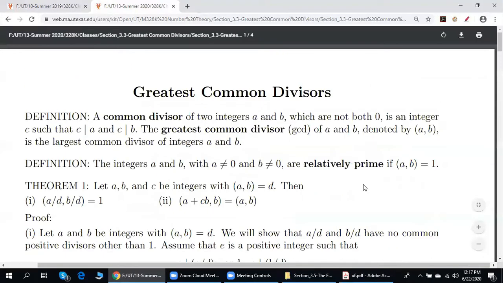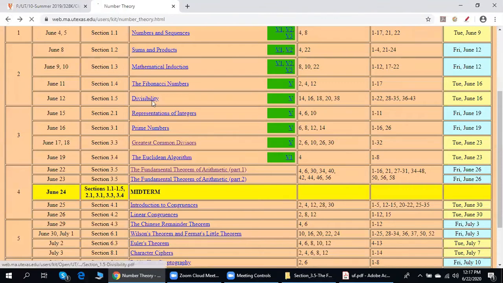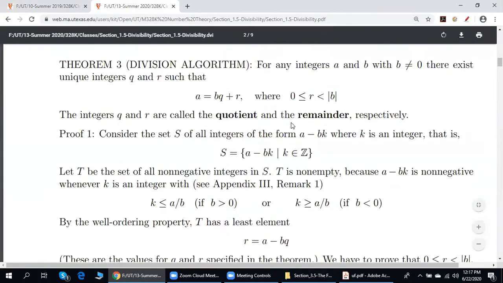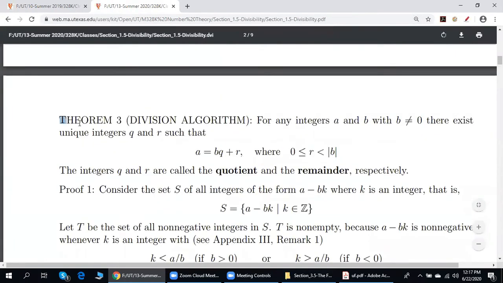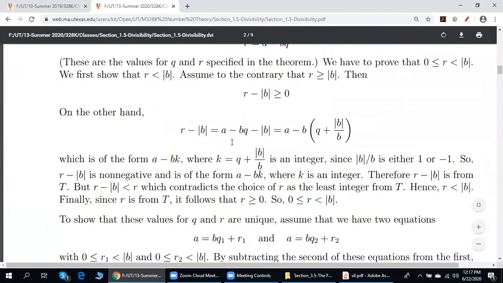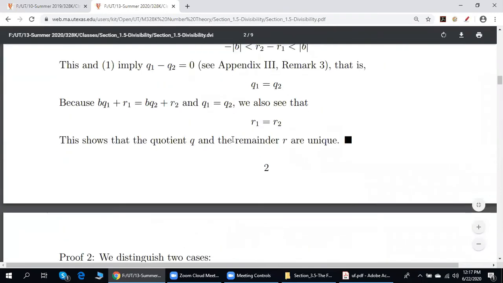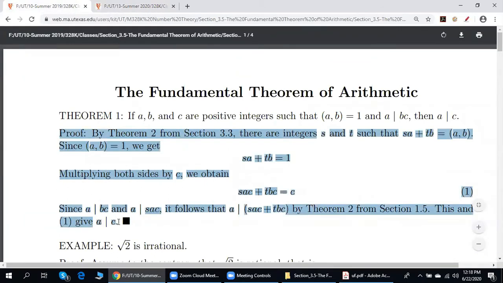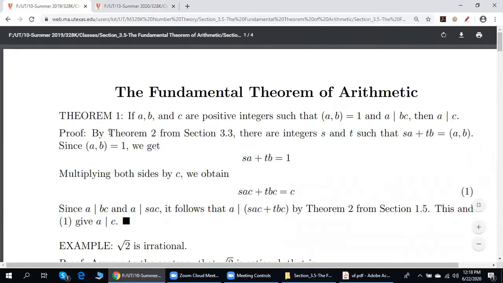And the proof of the division algorithm, it's over here. The proof of the division algorithm is actually pretty long. So don't be fooled by this short proof. If we expand this and expand this, the proof of this result is actually pretty long.